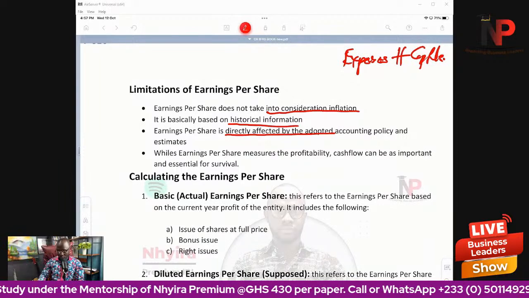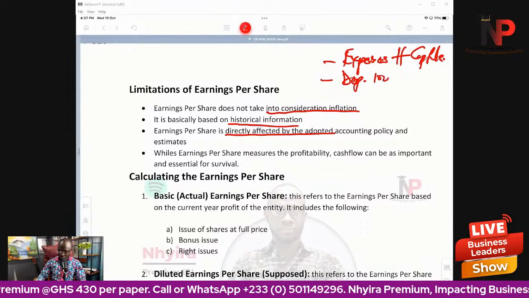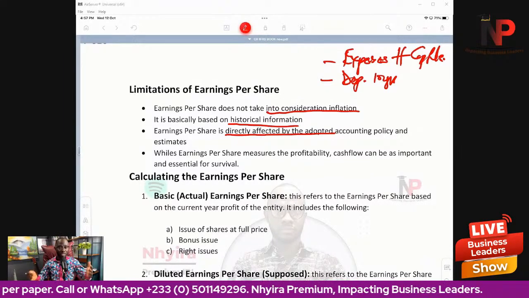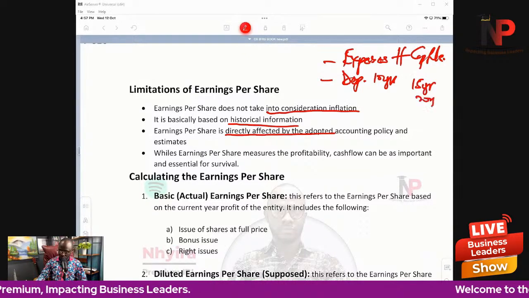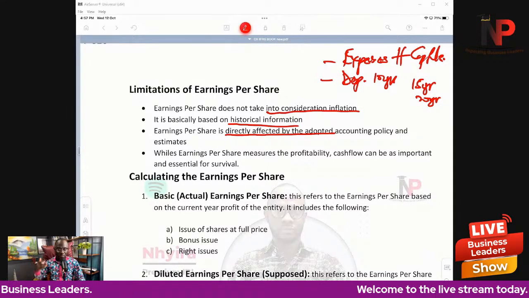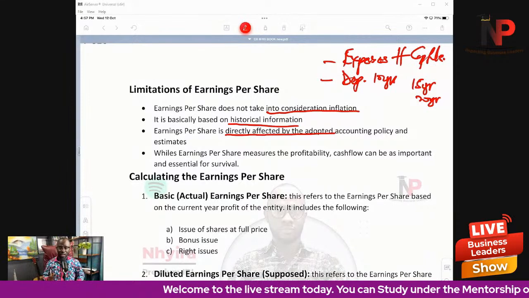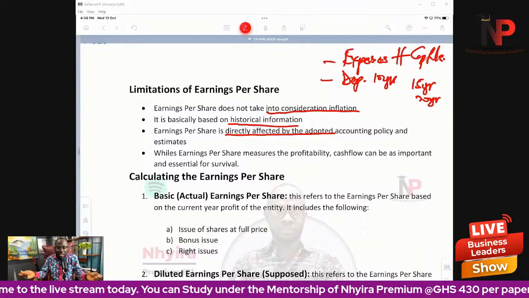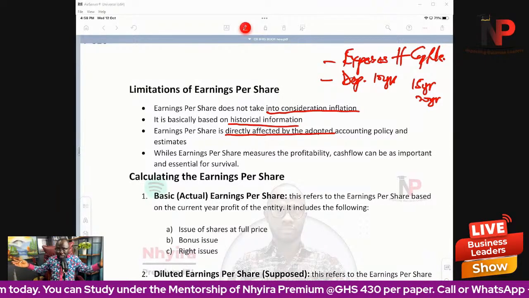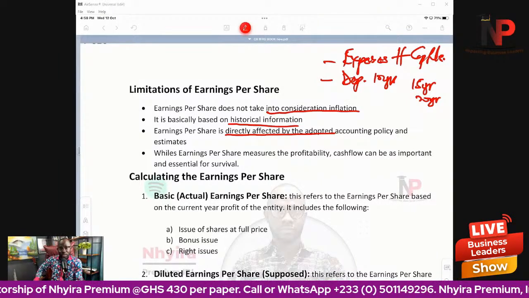Maybe depreciation. Maybe the asset is supposed to be used for 10 years, but if management wants to manipulate that information, what they could do is increase the estimated useful life to say 15 years or maybe 20 years. When that happens, less depreciation is charged every year, and the earnings per share figure is likely to go up at the end of the day. So it's likely to be manipulated by management because of the accounting policies and estimates that they are using.